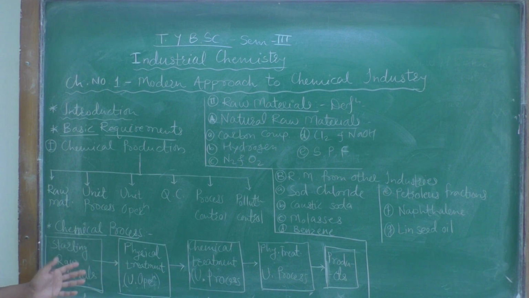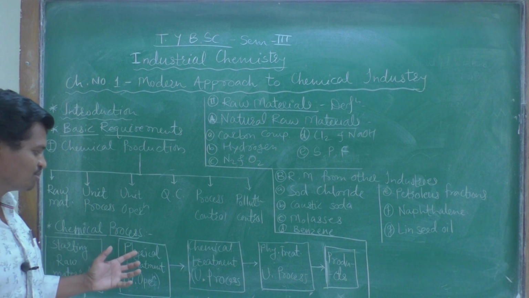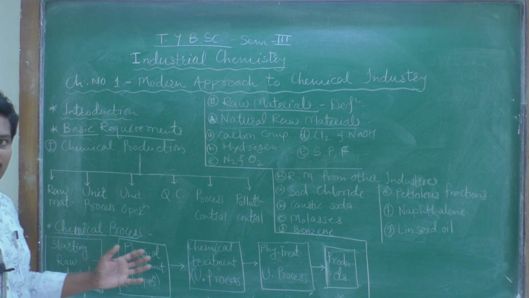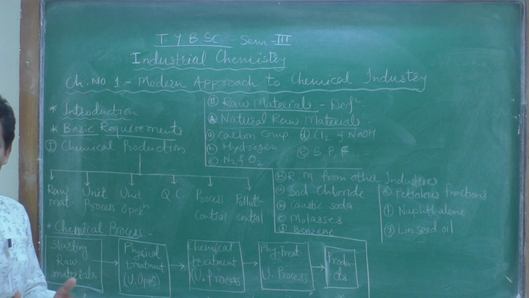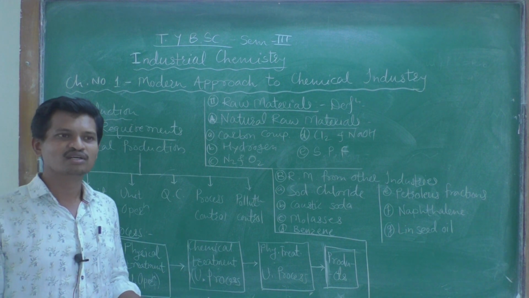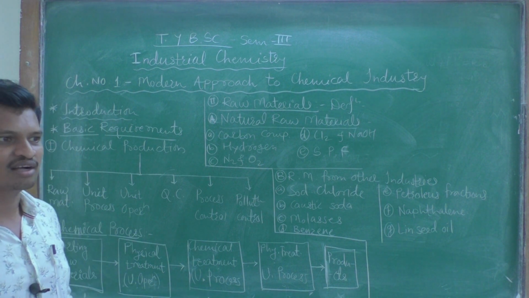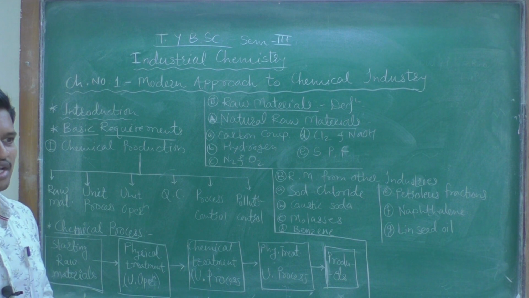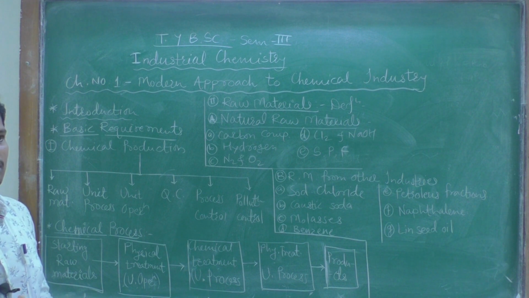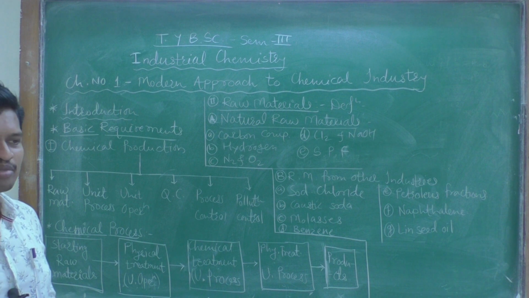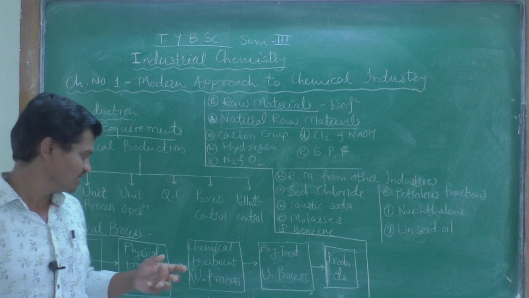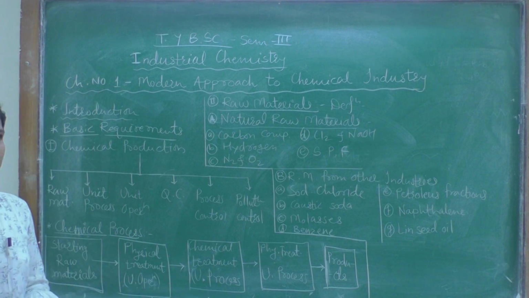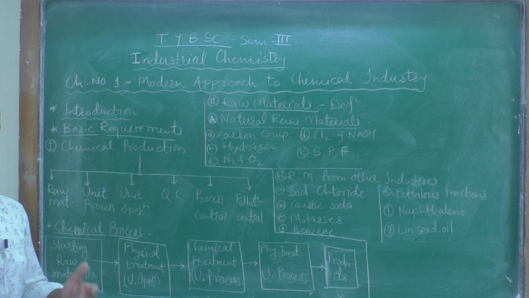From this starting raw material, some physical treatments are given. They are called unit operations. Physical treatment means heating, for example. In the laboratory we heat our reaction in a conical flask or beaker by means of a burner. But in chemical industries, heating is done by means of vapor or steam.